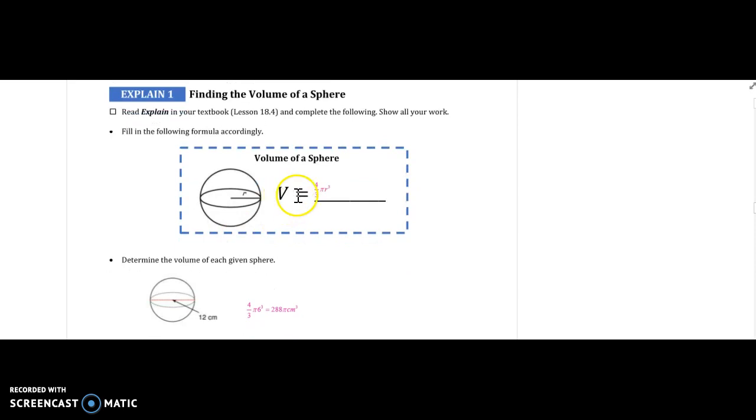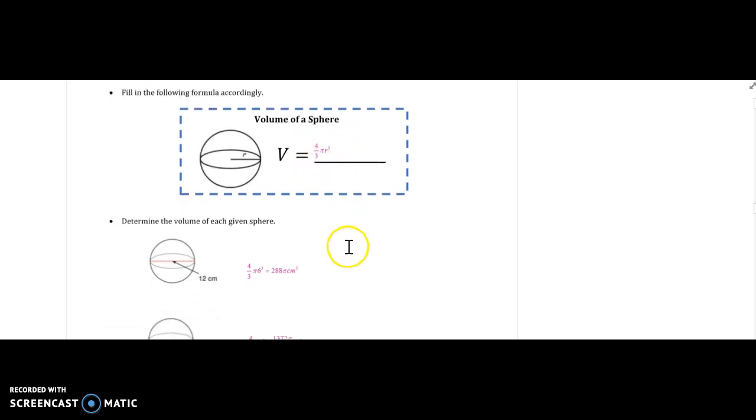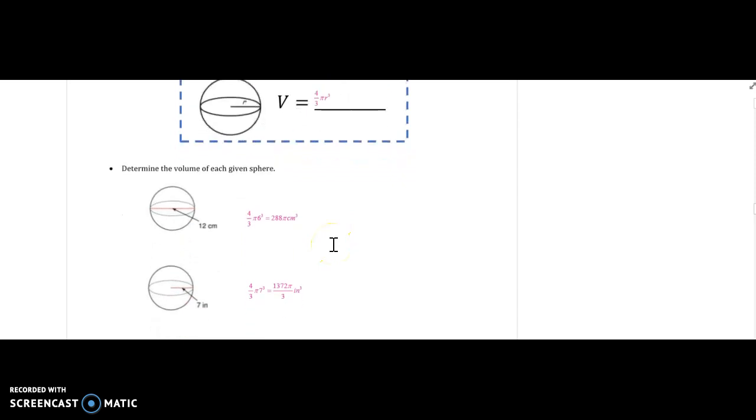The volume formula is pi r to the third, so it's not r squared anymore, like area. And then we multiply that by 4/3. Multiply by 4, divide by 3. Remember, in a fraction, the top number multiplies, the bottom number divides.